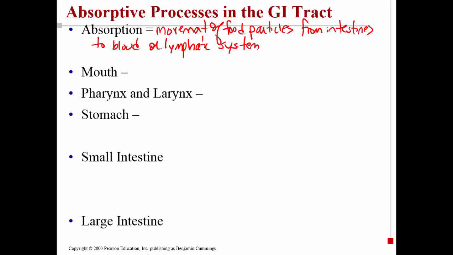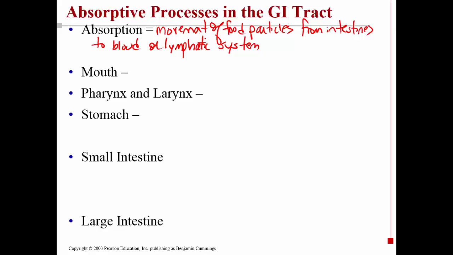Now remember, these particles must be small enough so they can actually pass the plasma membrane of a cell. Substances that are lipids will move across the small intestine into the lymphatic system. They will be carried back through a series of vessels and ducts into the venous system. But all other types of food compounds are going to move directly into the blood, and this is something called absorption.